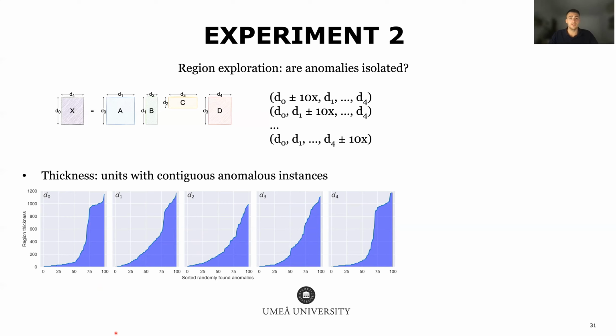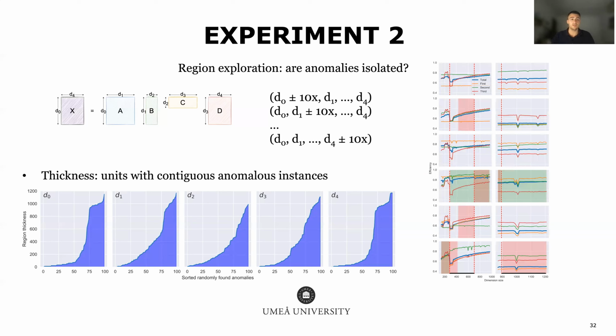The anomalies are then sorted based on the thickness of the regions to get an idea of the distribution of the thicknesses for each dimension. And looking at this figure, we can state that anomalies, even for the matrix chain, are not isolated since they mostly belong to anomalous regions. Indeed, there are even some regions that span throughout almost the entirety of the search space, such as these, or even these here.